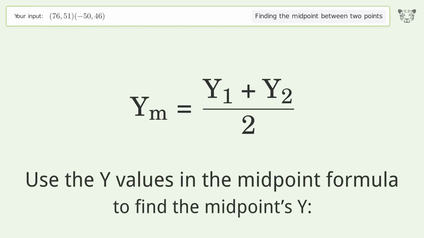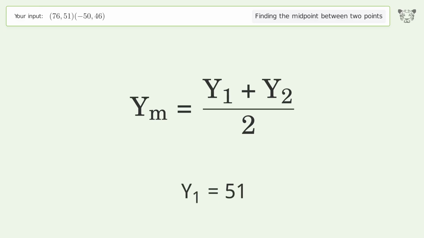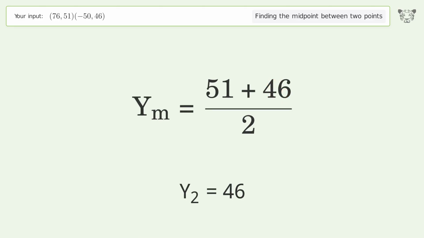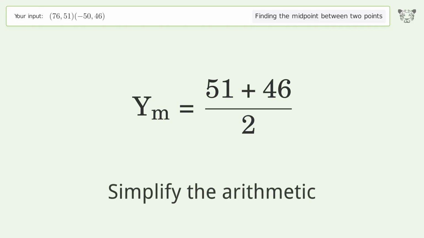Use the y values in the midpoint formula to find the midpoint's y. y1 equals 51. y2 equals 46. Simplify the arithmetic.